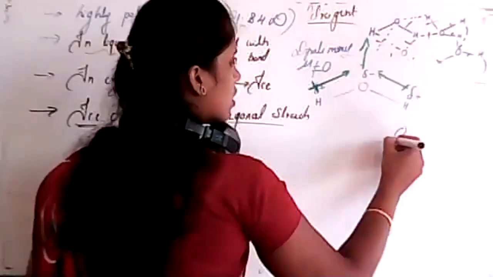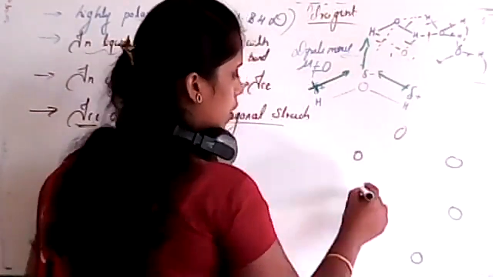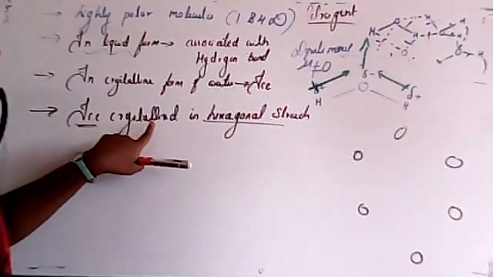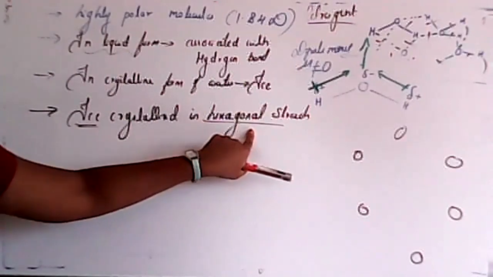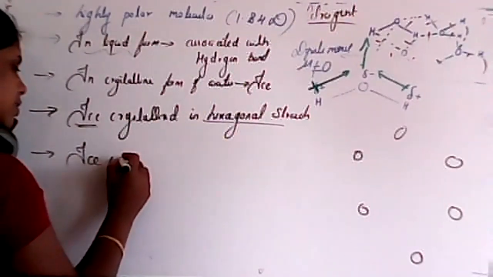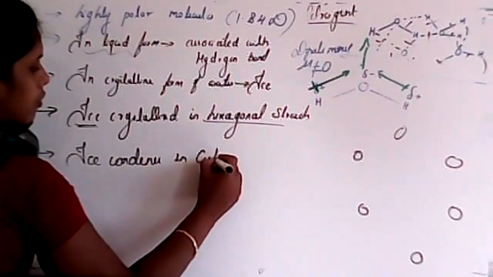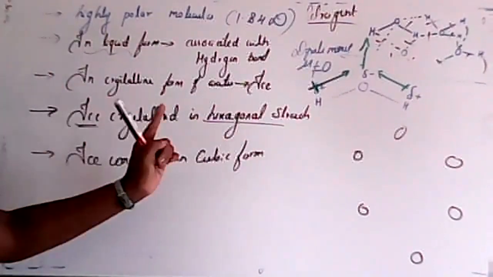There will be a hexagonal structure like this. So here, just write down: ice crystallizes in a hexagonal structure. Clear? And ice condenses in a cubic form.